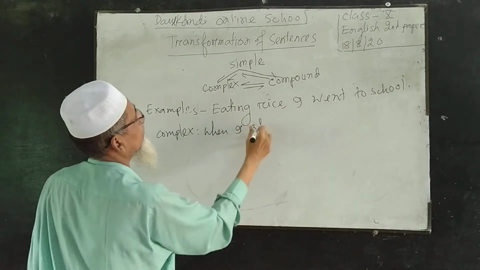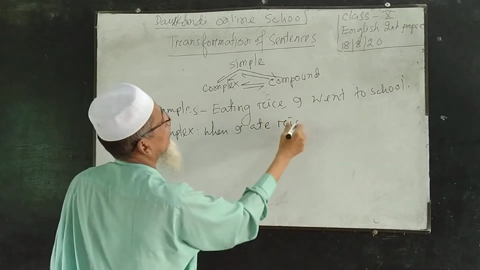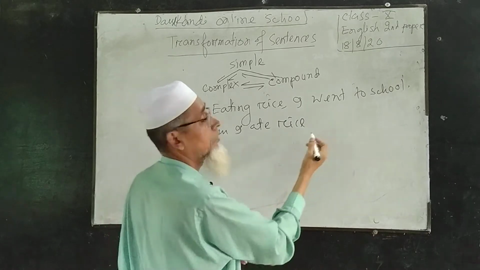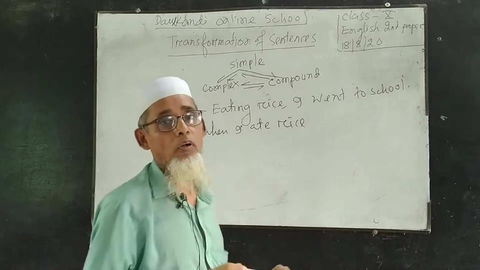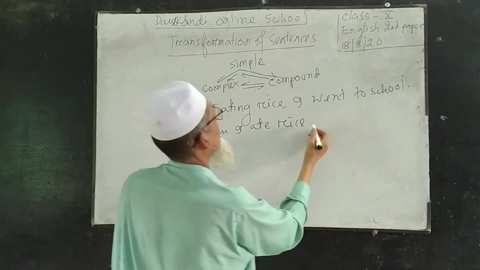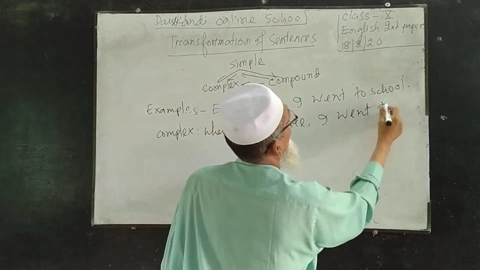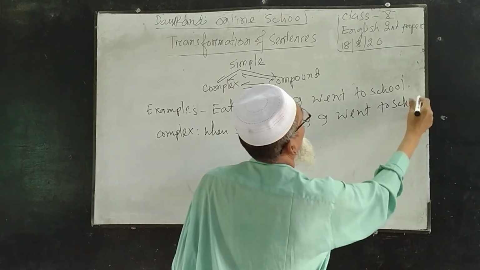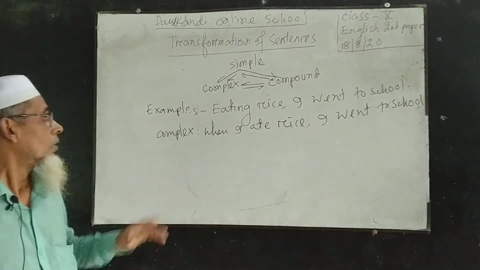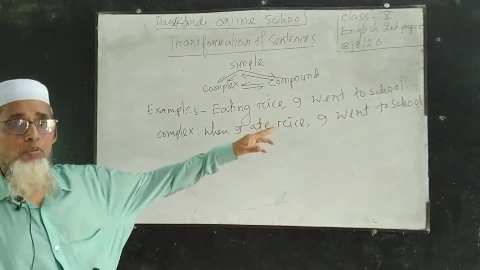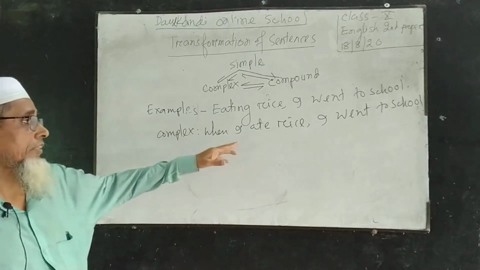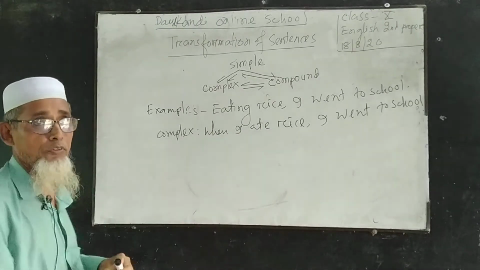When I have rice. Eating rice, I want to school. Simple sentence. When I eat rice, I want to school. Complex sentence.